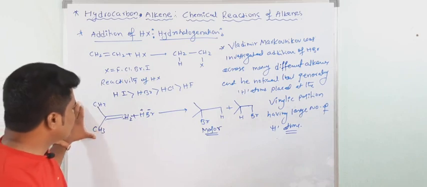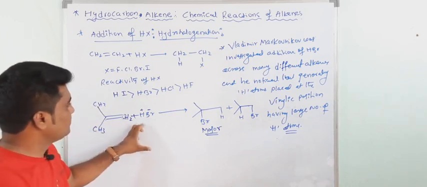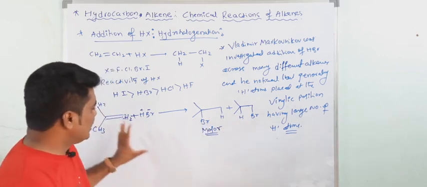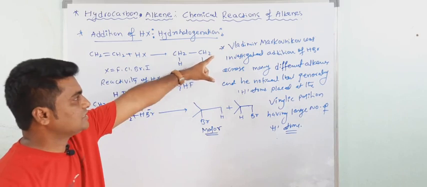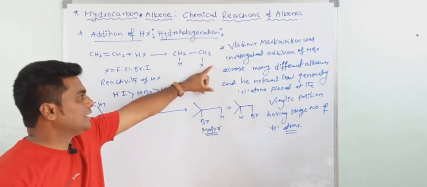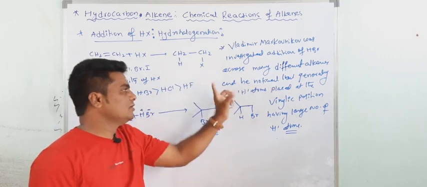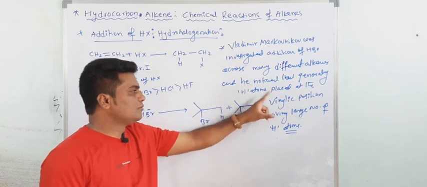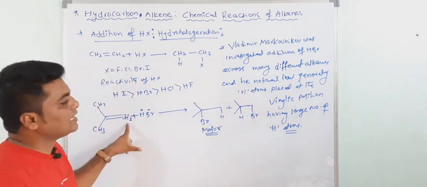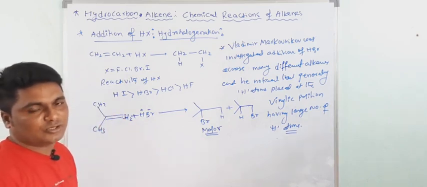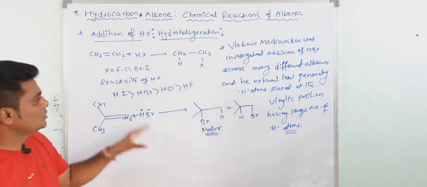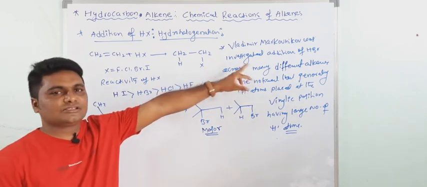See here, when the unsymmetrical alkene reacts with HBr, this product we are getting is the major and this is the minor. And who decides this major product? That is Vladimir Markovnikov, a Russian chemist, who investigated the addition of HBr across many different alkenes, and he noticed that generally the hydrogen atom is placed at the vinylic position having the large number of hydrogen atoms. Understood? I will give the Markovnikov rule in the short way. So this is the major product. Understood? Write down this reaction and this statement.